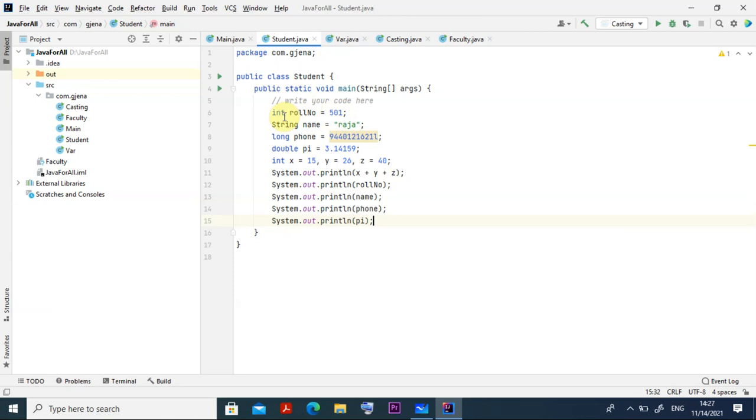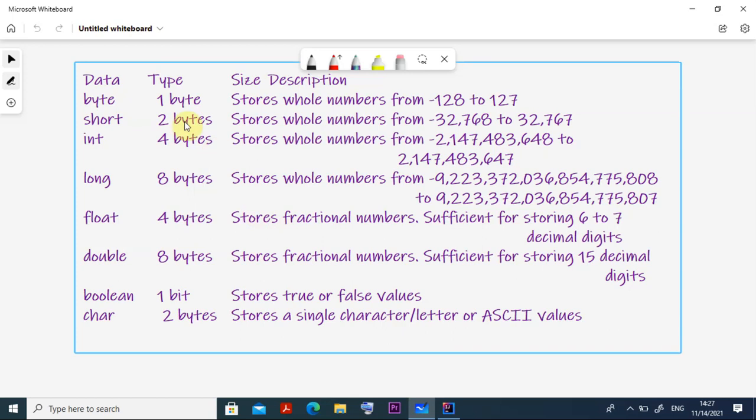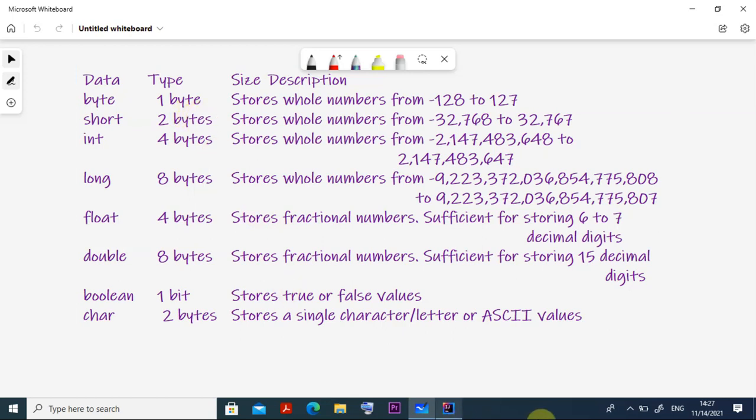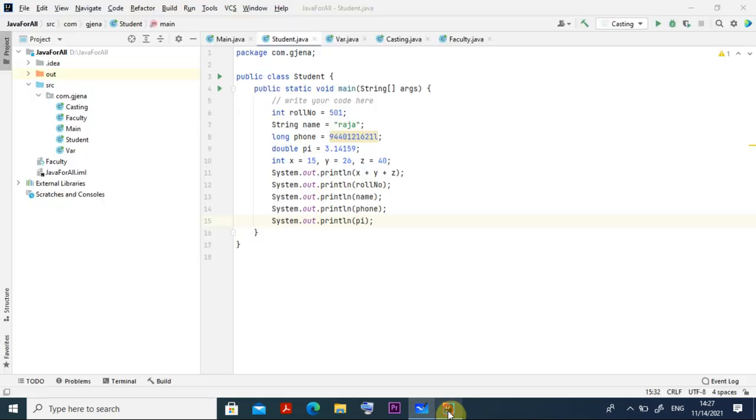we can use, yes, instead of that we can use byte. Byte is also fine, range minus 128 to 127. That also we can use, right? That is the reason I told you that time. So instead of integer I can also use byte, right? But I am using integer rollNumber 501.